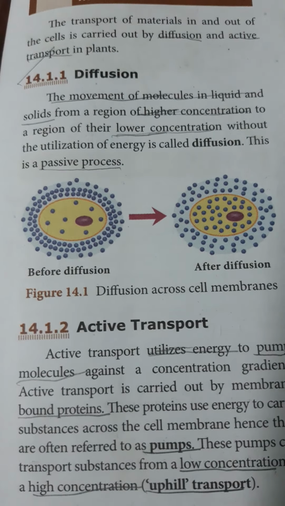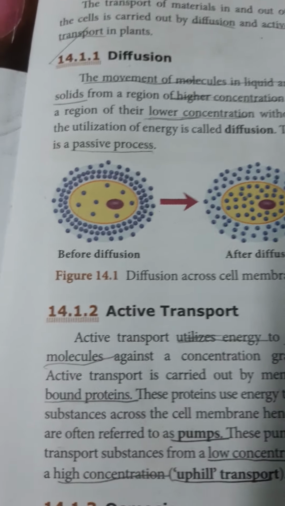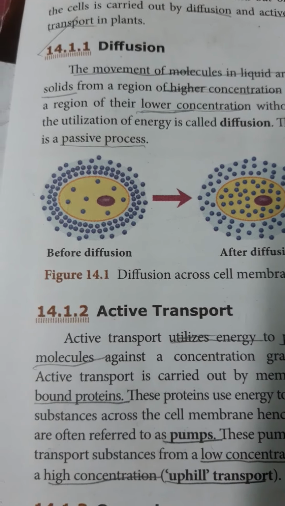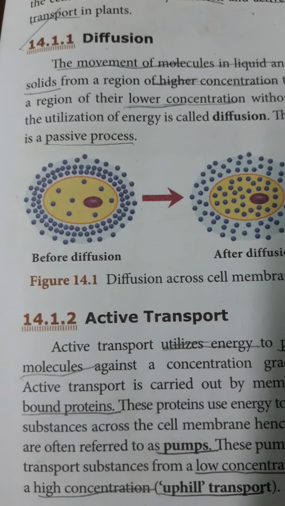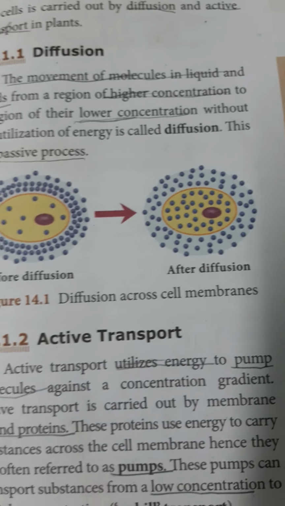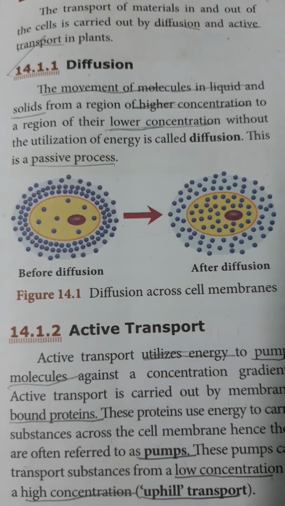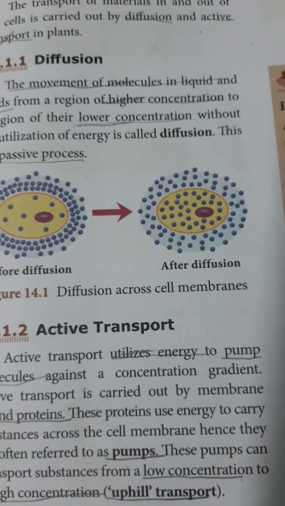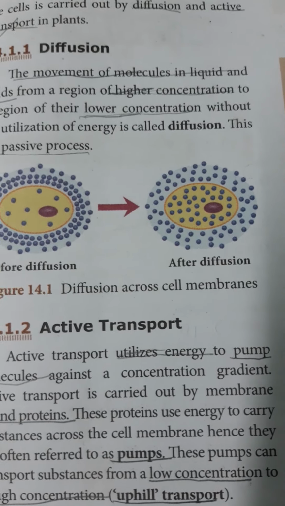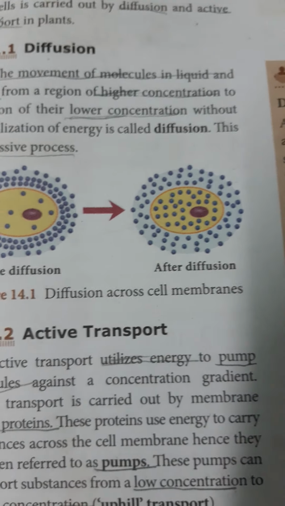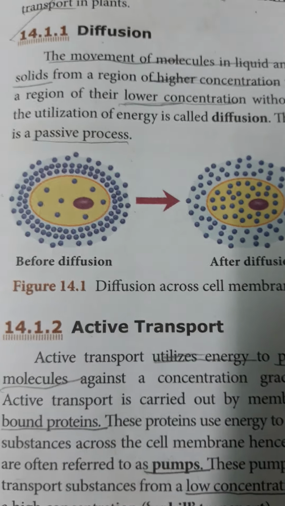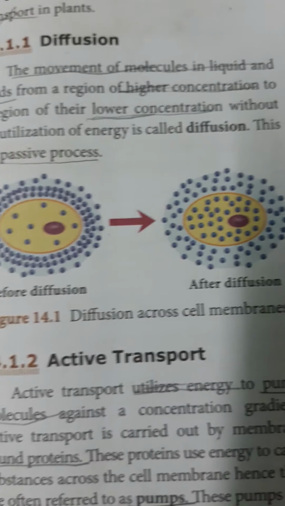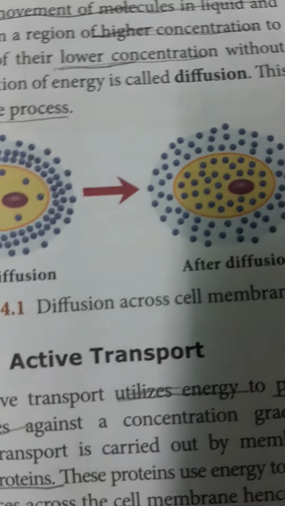Like this, diffusion is a simple method. It is the movement of molecules in liquid and solid from a region of higher concentration to a region of lower concentration without any utilization of energy. This is called diffusion. It is also called a passive process or a downhill process.